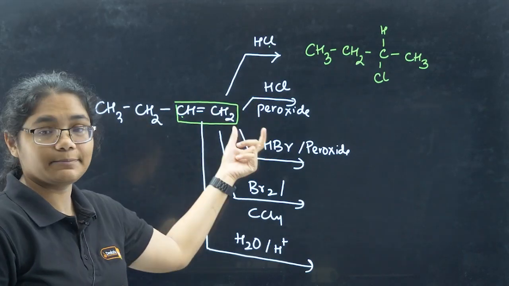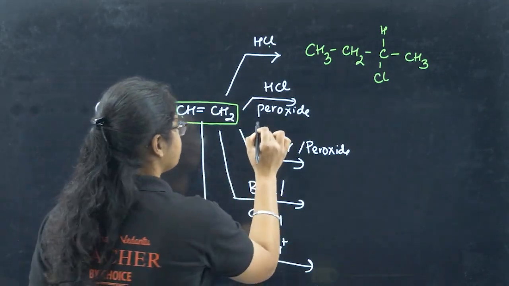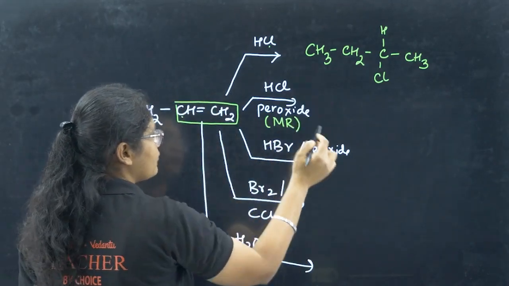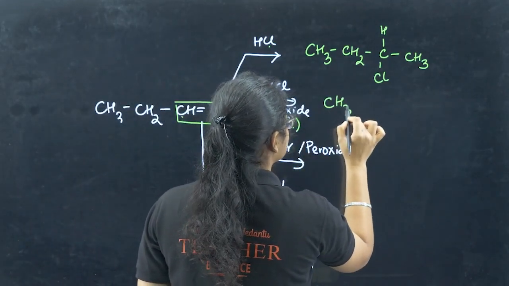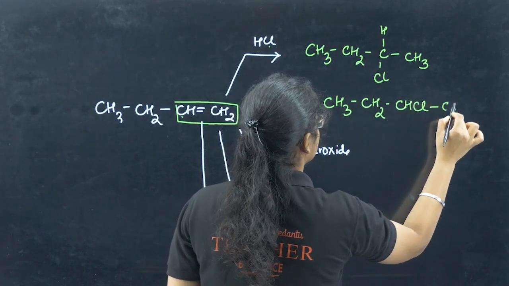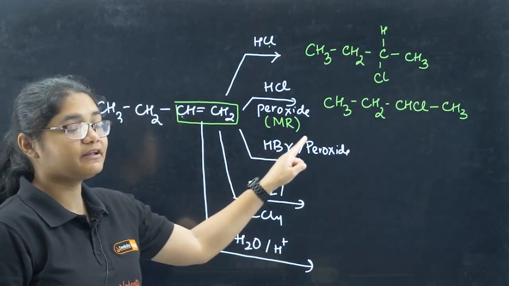Next we have HCl and peroxide. With HCl, peroxide has no effect. Here also you will follow Markovnikov's rule. So again the same product I will get: CH3 CH2 CHCl CH3.